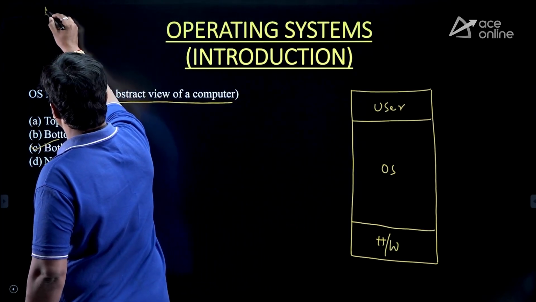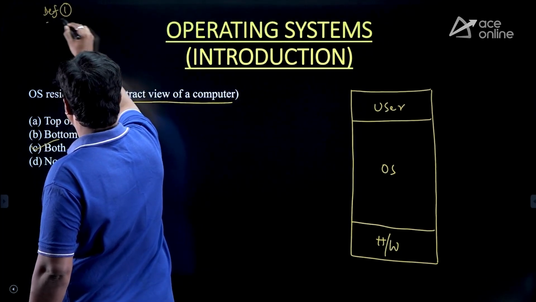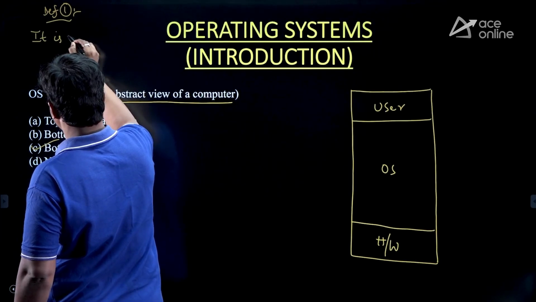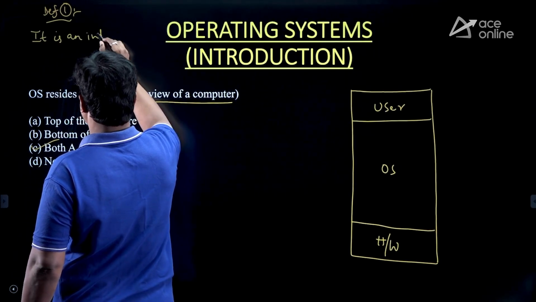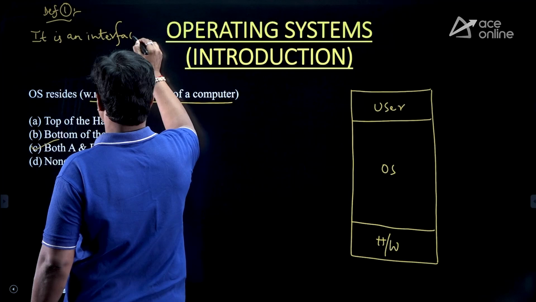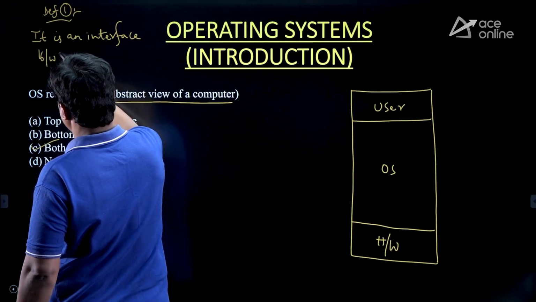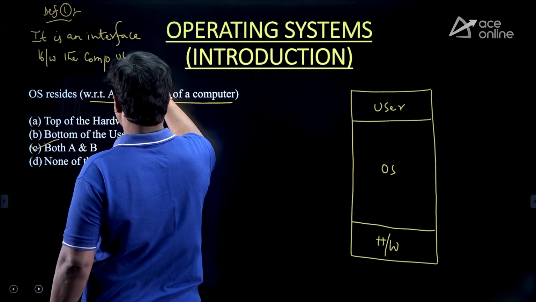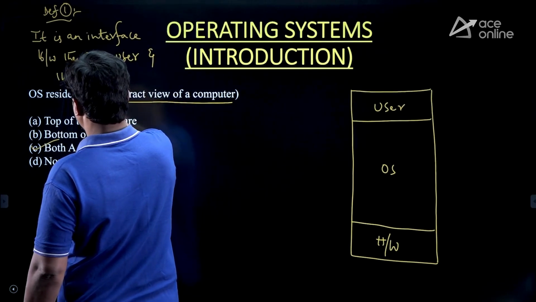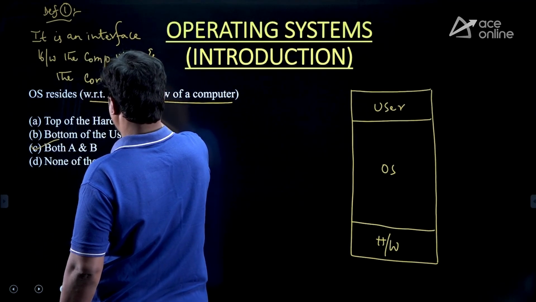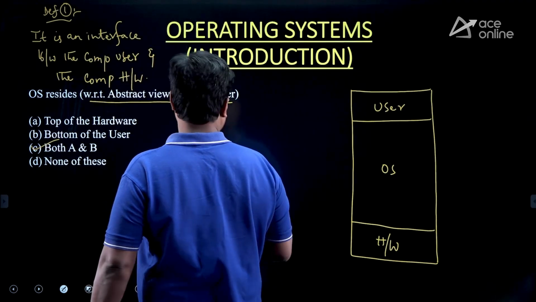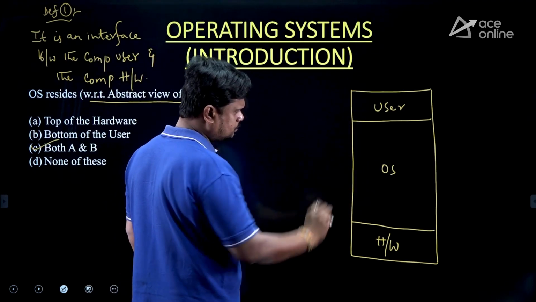So please recall definition 1 of our operating system. It is an interface between the computer user and the computer hardware. According to this definition, can't we draw this diagram?